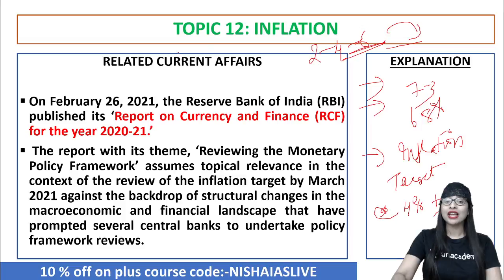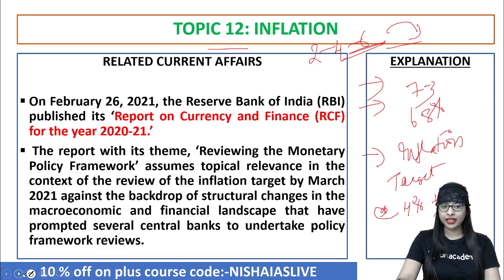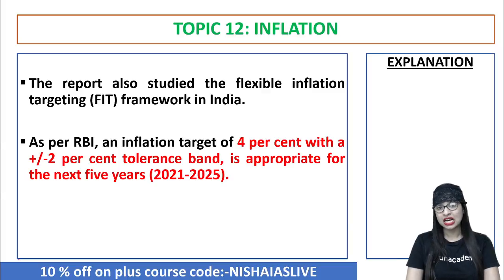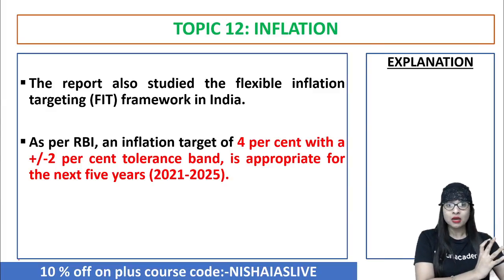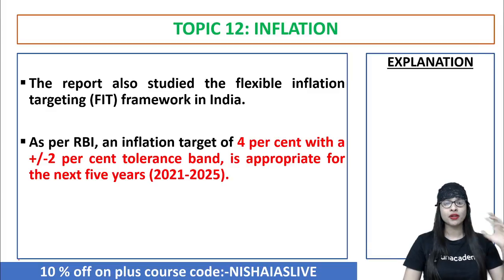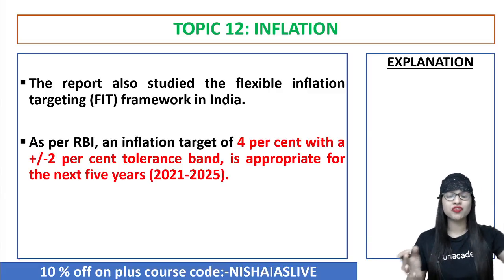Clear? It ensures we keep a check on proper inflation targeting levels for our country, so as to bring back the growth perspective. So this particular report is called RCF, Report on Currency and Finance. They also studied the flexible inflation targeting, FIT, framework for India. Flexible inflation targeting defines to what extent you can increase inflation. It is only 6, not beyond that. If it goes beyond that limit, the entire economy will come down. That is what we witnessed last year because of the COVID-19 pandemic, and the government came with the Atmanirbhar Bharat Abhiyan, the 20 lakh crore economic stimulus package, to ensure that we are back on track, right?